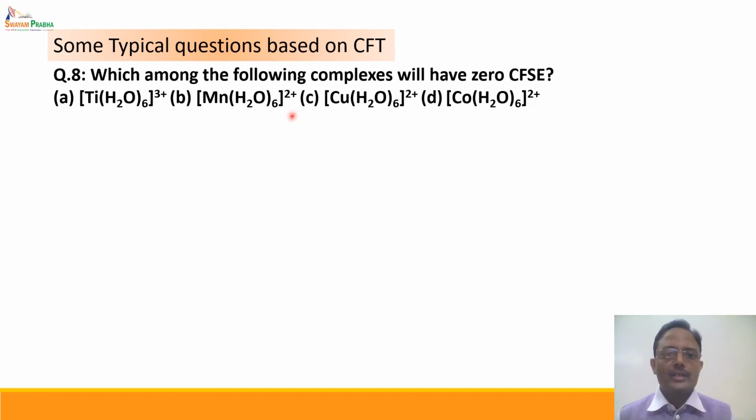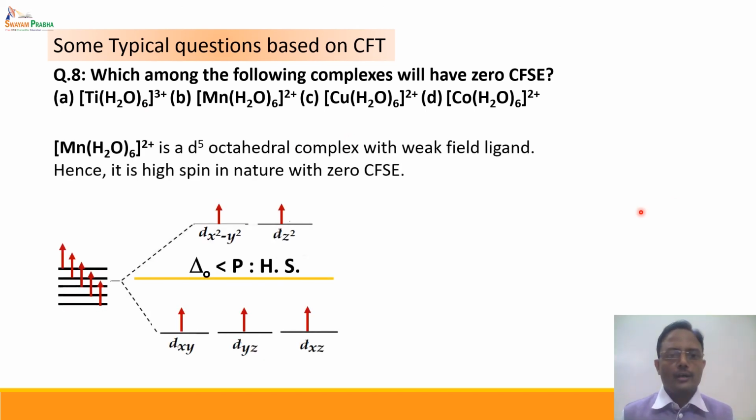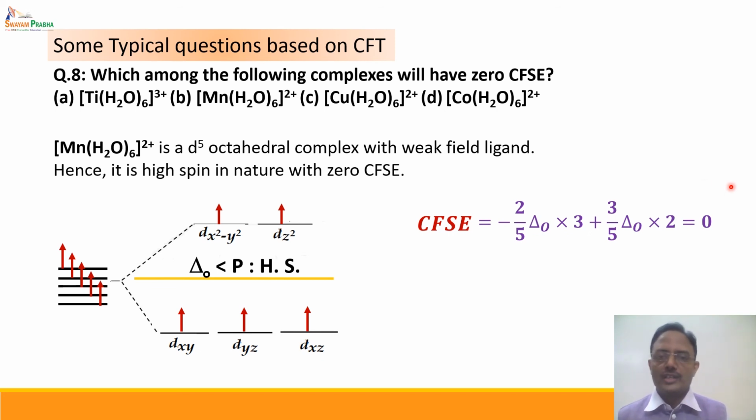Among them, Mn2+ with H2O ligand, which is a weak ligand, is a high spin d5 complex, and since it is a d5 high spin octahedral complex, the distribution of electrons is like this. Since there are 3 electrons in the t2g and 2 electrons in eg, the calculated crystal field stabilization energy comes out to be 0. If we see this calculation, the CFSE value will come out to be 0 for this particular complex.